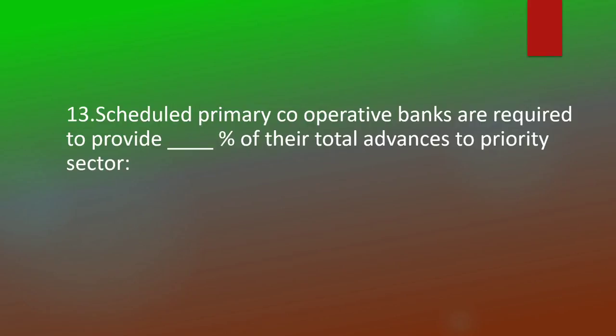Scheduled primary cooperative banks are required to provide dash percentage of their total advances to priority sector. 60%.